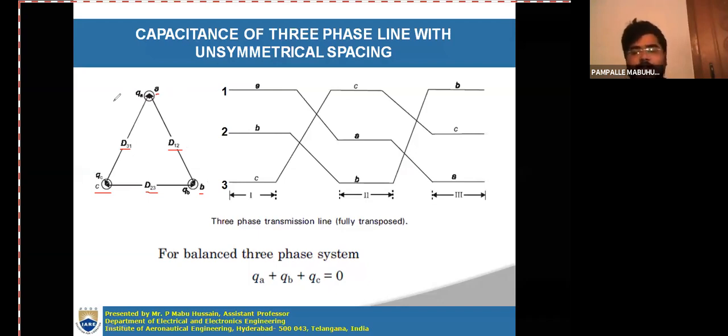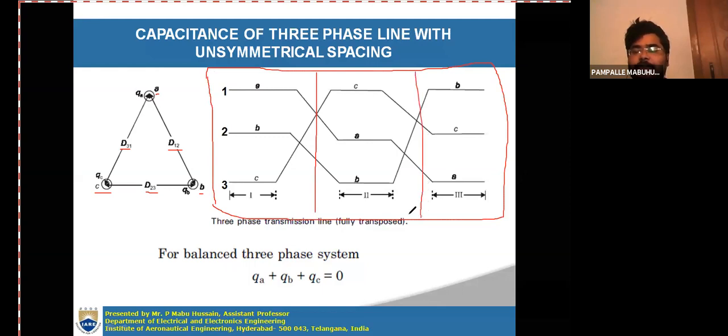In a similar way, in capacitance calculation also, we will transpose the lines. When you transpose the three-phase line, the transposition cycle will be like this. This is one complete transposition cycle, which is divided into three sections: section 1, section 2, and section 3.